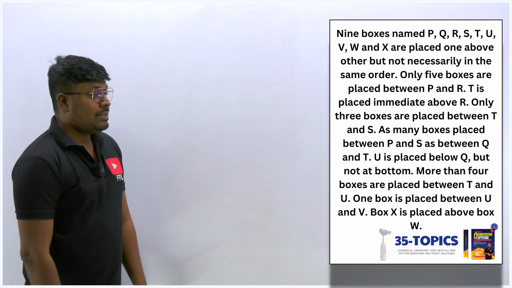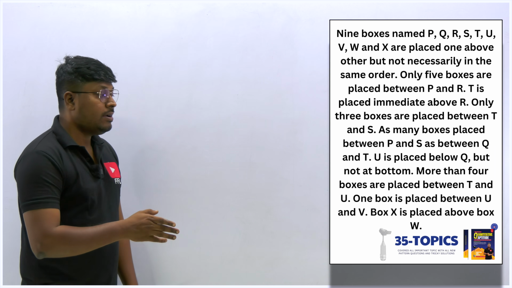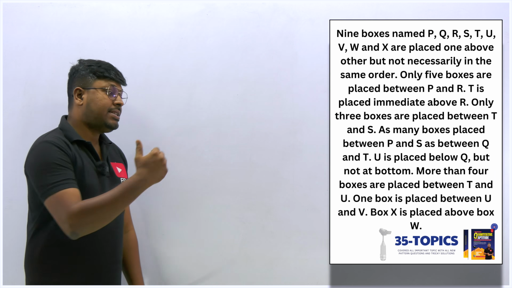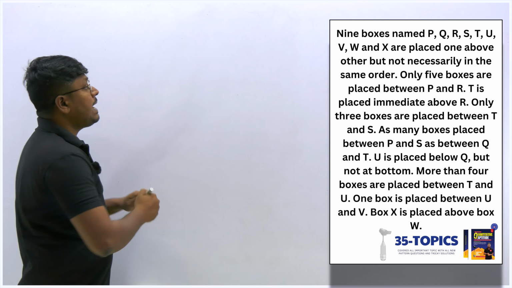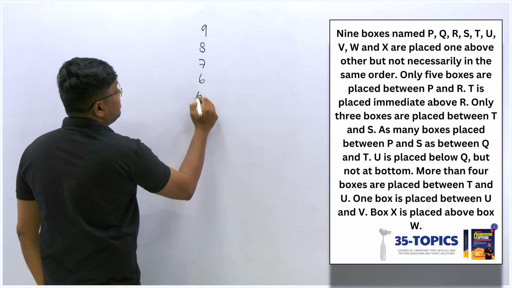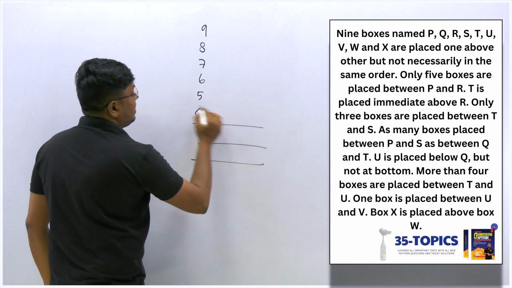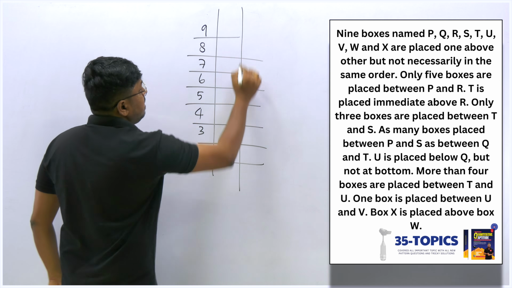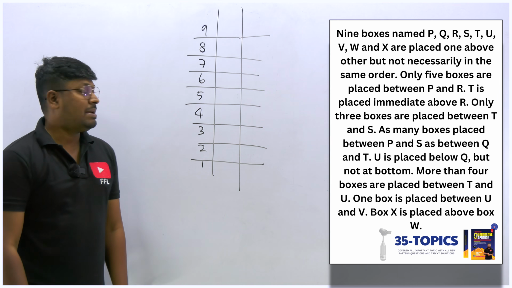9 boxes P to X are placed one above the other, not necessarily in the same order. Only 5 boxes are placed between P and R. So directly they have started giving clues in the question. They just mentioned that totally there are 9 boxes. So 9, 8, always this will be the best way so that we won't make a mistake. It's your wish, but if you're a beginner, make sure to write down all the numbers so that we won't make any mistake on the exams, right?